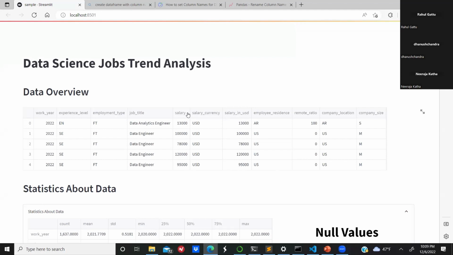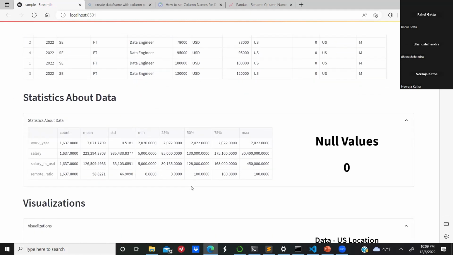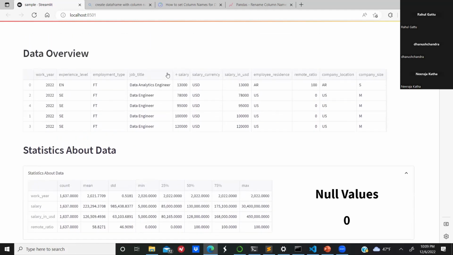And as I said, this is an interactive dashboard. Here we can sort the data according to the features that we have. If we observe the salary feature, we can sort the data by salary. And if you see the job title, we can sort the data alphabetically.